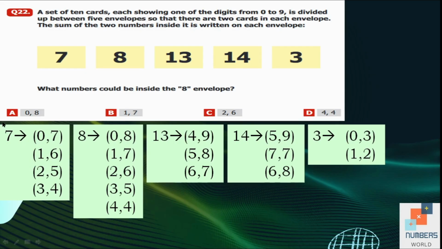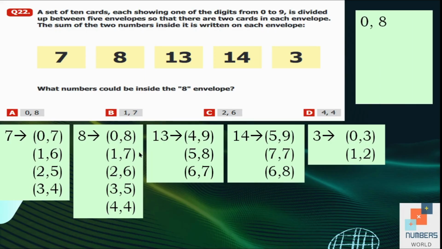So now let's check our option A, 0 and 8. If we choose this pair from here, we can write it aside. Then we are going to move towards 3 because it has least number of pairs. So 0 we can't take because we have already taken it. So we will take the second pair out of the 2. 1 and 2 will be taken here. Now let's move towards 14. So out of these 3 pairs, we cannot choose 7 and 7 because same number is repeating. 8 is already taken, so that's why we can't choose this pair. We will choose 5 and 9.